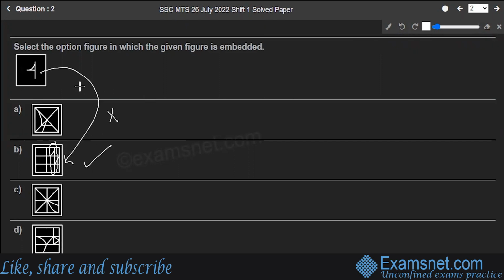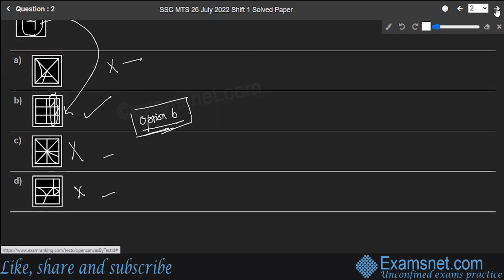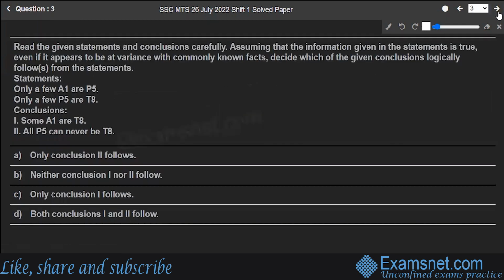Let's do the verification with C and D options as well. This part is not embedded in option C. This is not even embedded in option D. Like you can check it everywhere. This is not present in C and D. So A, C, and D, the given part is not embedded. Hence, option B is the only option in which the given part is embedded. And this is our answer. Hope you are clear. Next, question number 3.